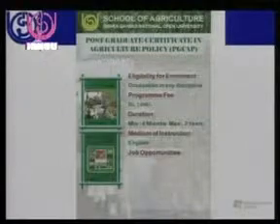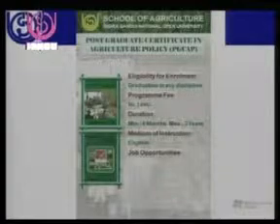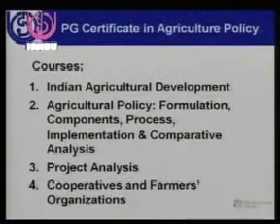The eligibility for enrollment is that any graduate in any discipline can join the program. Its fee is rupees 2,400 and its duration is 6 months. The maximum duration will be 2 years. And this will be linked with the diploma and the degree program. It is a type of modular program. What are the courses? Indian Agriculture Development, Agriculture Policy, Project Analysis, Cooperatives and Farmers Organization. These are the different courses which are offered.